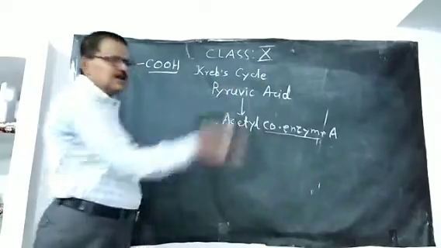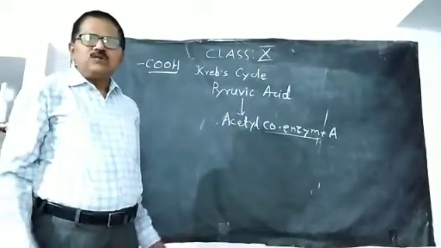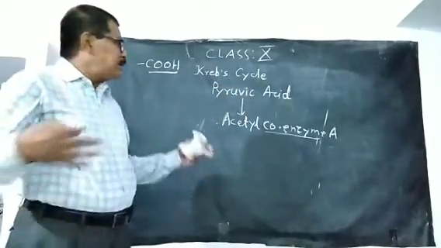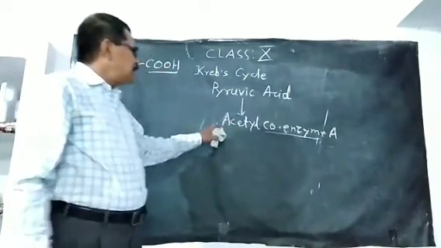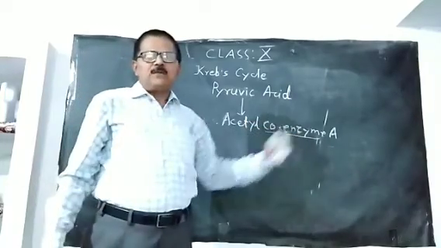The pyruvic acid first gets converted into acetic acid, then it reacts with coenzyme A within the mitochondria, and then it converts into acetyl coenzyme A.